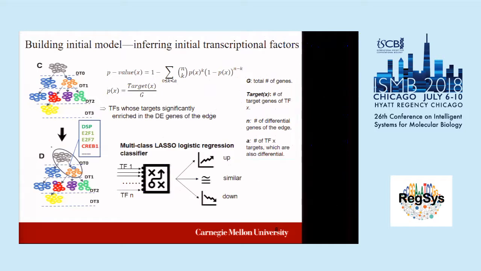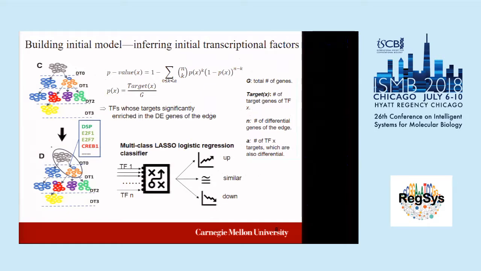The input would be the TF binding for each gene, and also the expression of the TF. The output would be categories: whether the expression should go up, go down, or not change. We don't want to predict the exact value, how much it goes up, because it's too complicated a task, especially in single cell noisy data.